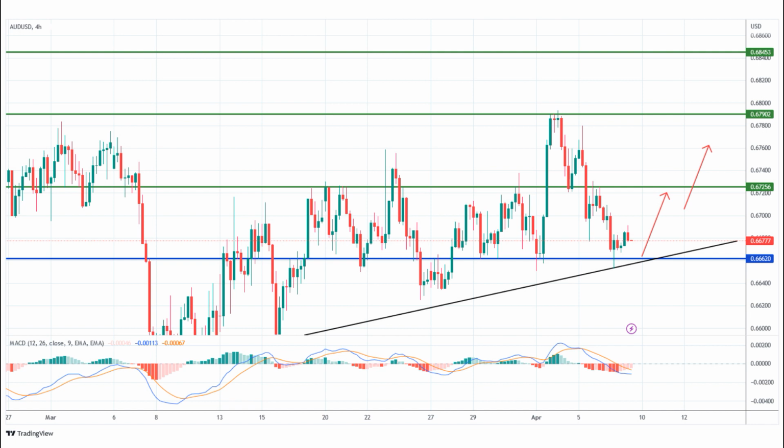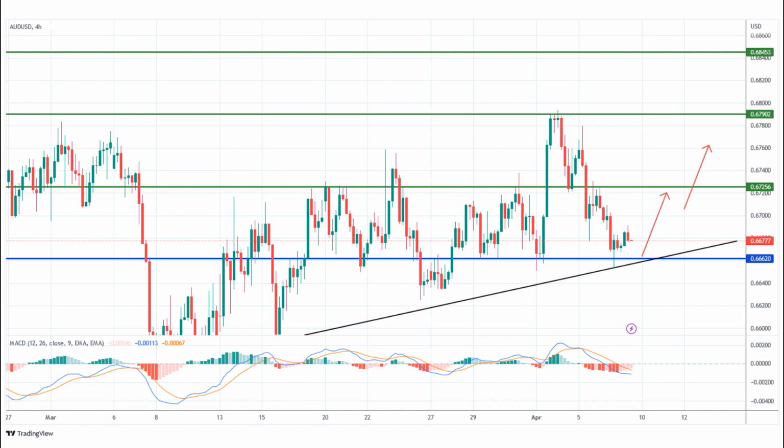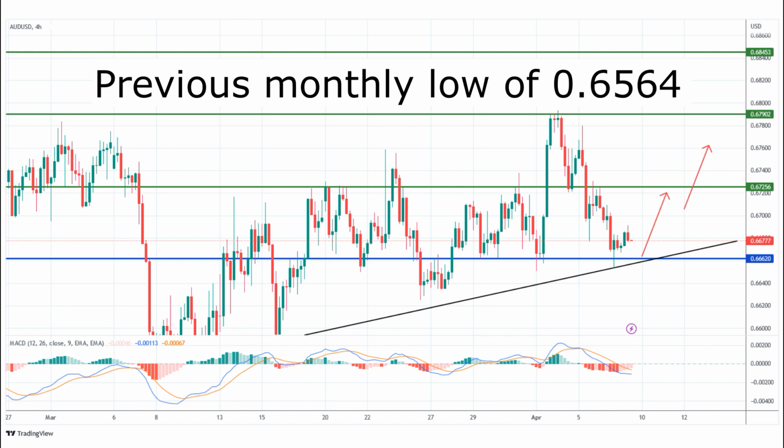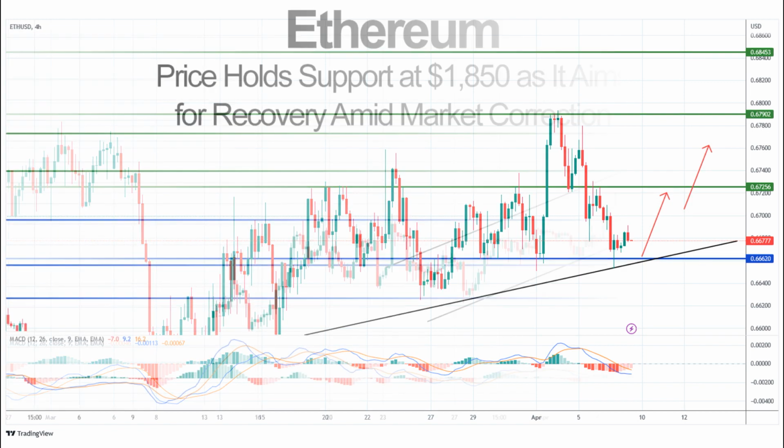On the flip side, an ascending support line from last November, close to 0.6620 at the time of writing, acts as a foundation for the Australian dollar-US dollar exchange rate. Subsequently, the previous monthly low of 0.6564, also the year-to-date low, will attract market focus.